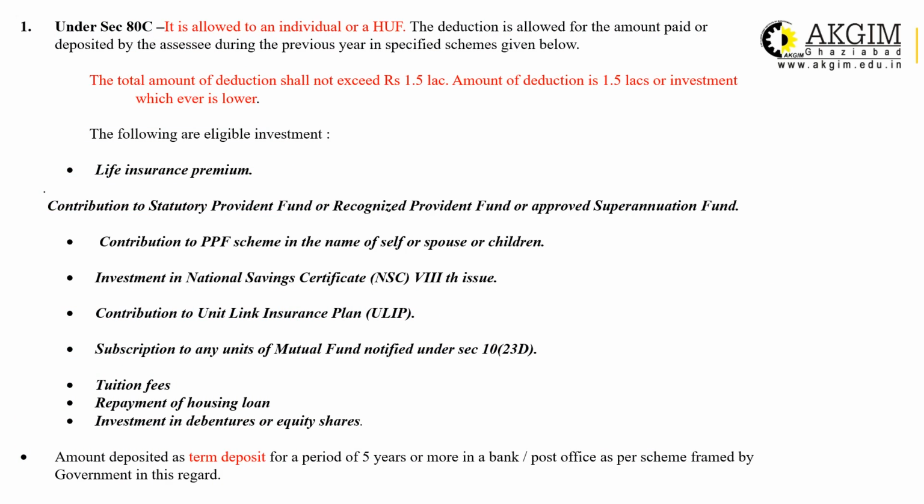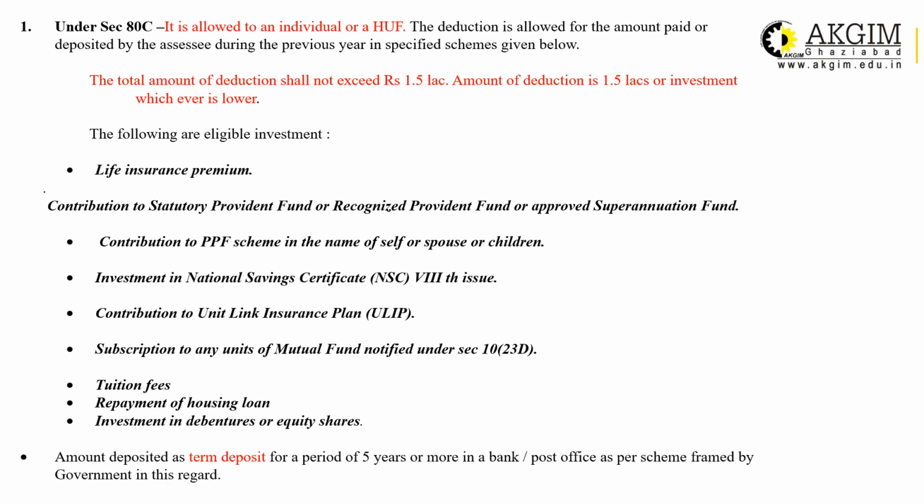Now I will discuss a few examples of these sections which are related to individual and HUF only. I am not covering corporate because it is not in your syllabus. Under section 80C, this is, you can say, the most basic and most popular deduction among the individual and HUF. This is a part of tax planning.